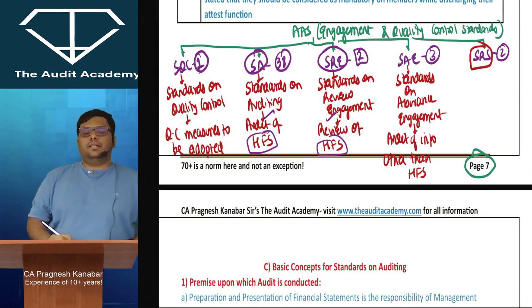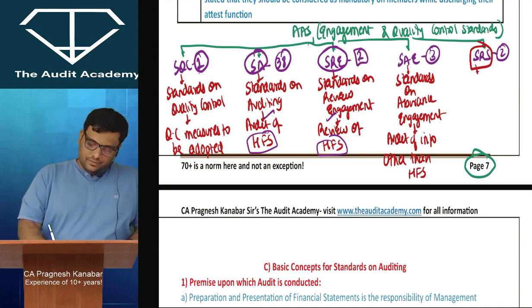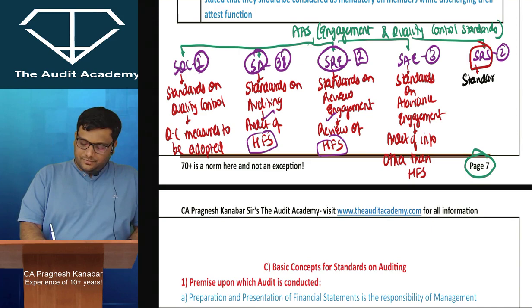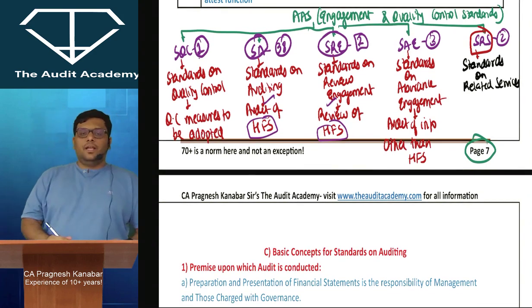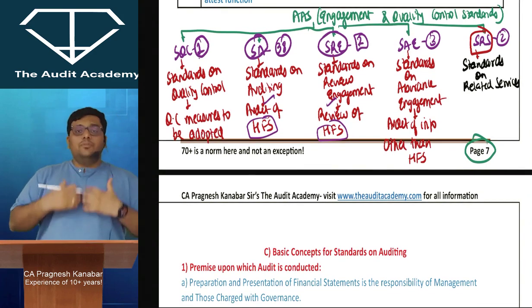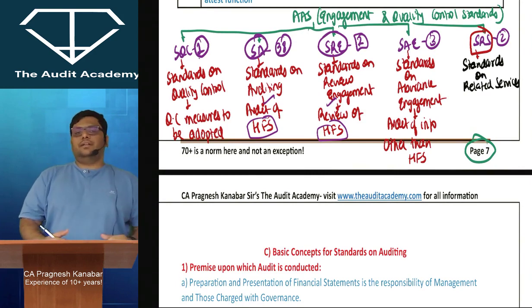Now, the last category, that is SRS. I am writing it differently because it's very different. Standards on Related Services. Okay, let us say I am your client and you are a practicing CA, not my auditor.